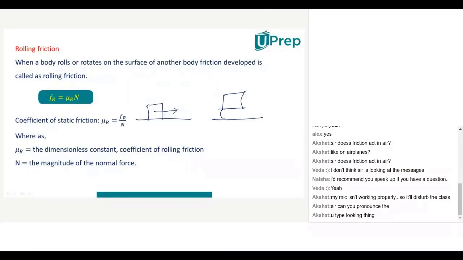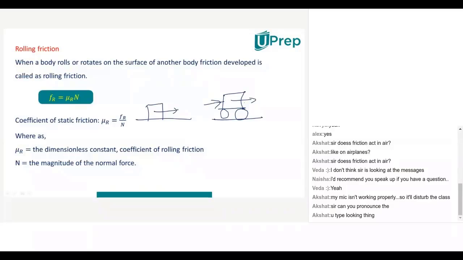Okay. Now, in order to make it move very easily, what I did is I took the same block and I kept two wheels for it. Now if I apply force, whether this block will move easily or it will not move easily. Have you understood my question, all of you?